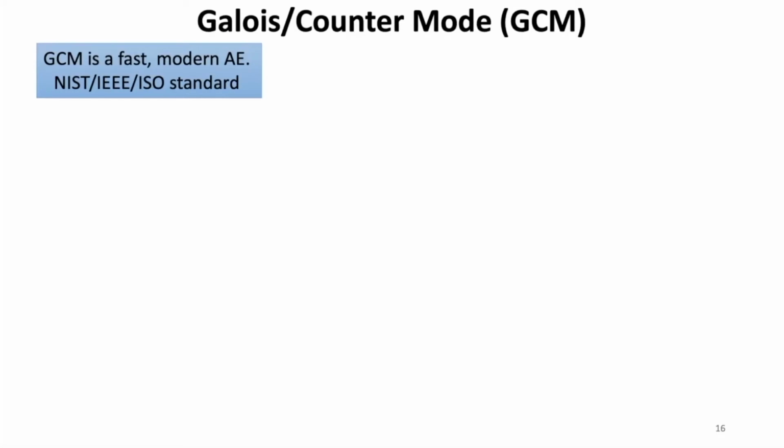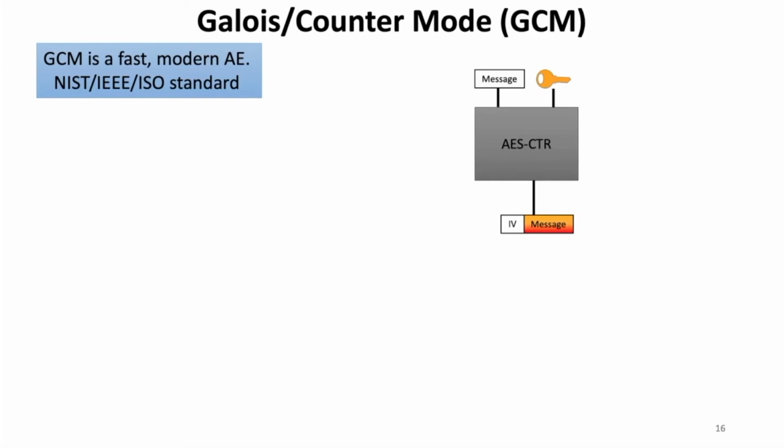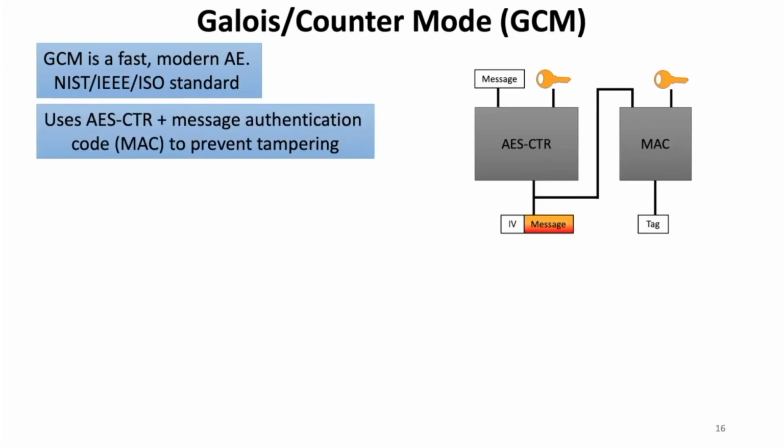GCM is ubiquitous and standardized by basically every standards body that standardizes encryption schemes. In addition to using counter mode to encrypt things by sampling a random IV and encrypting the message with counter mode, GCM uses a message authentication code, or MAC, to prevent tampering. This MAC is what provides the authenticated in authenticated encryption. To encrypt, GCM first computes counter mode on the plaintext and then applies this message authentication code on the result of counter mode to compute a tag.